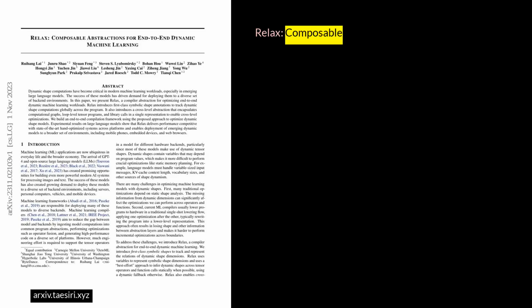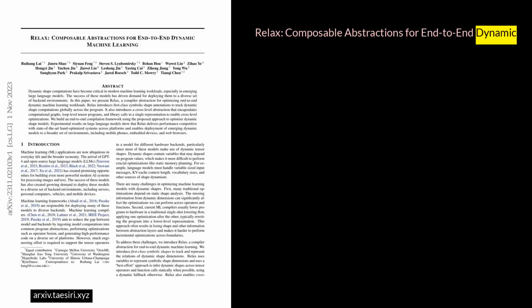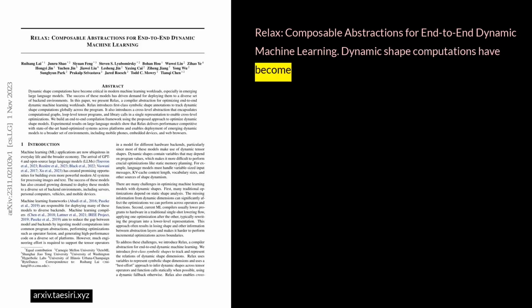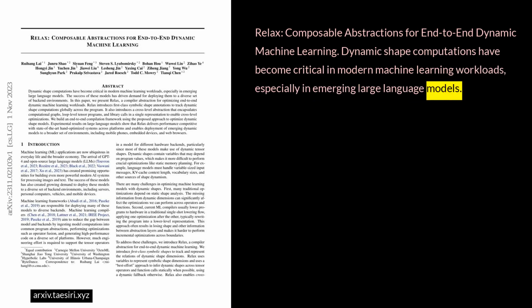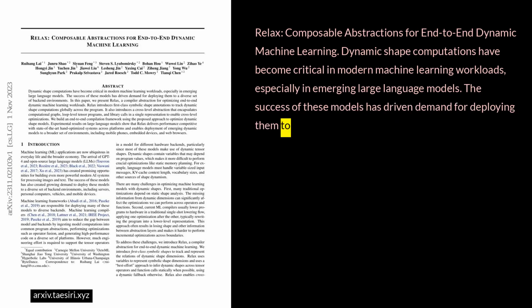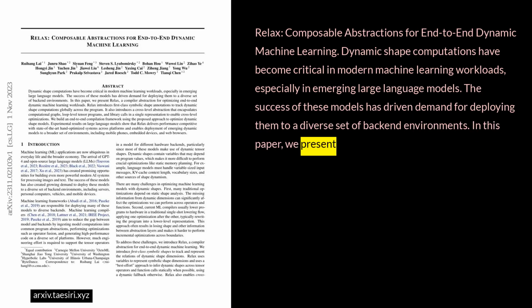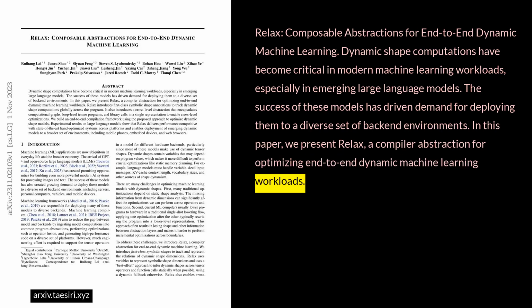Relax: Composable abstractions for end-to-end dynamic machine learning. Dynamic shape computations have become critical in modern machine learning workloads, especially in emerging large language models. The success of these models has driven demand for deploying them to a diverse set of back-end environments. In this paper, we present Relax, a compiler abstraction for optimizing end-to-end dynamic machine learning workloads.